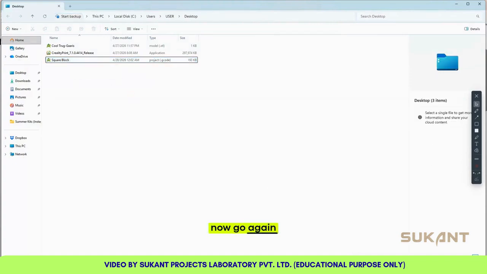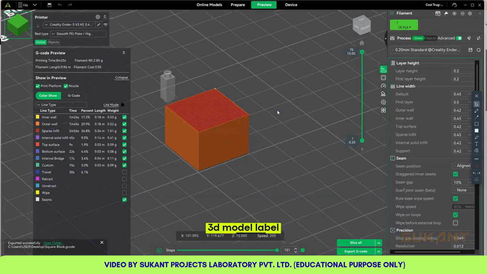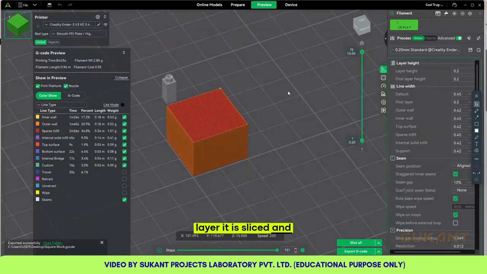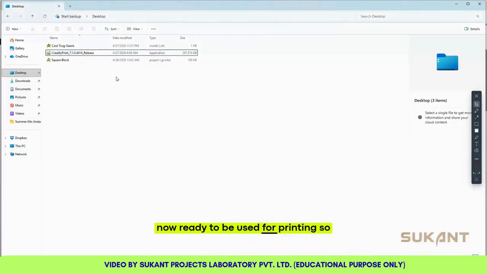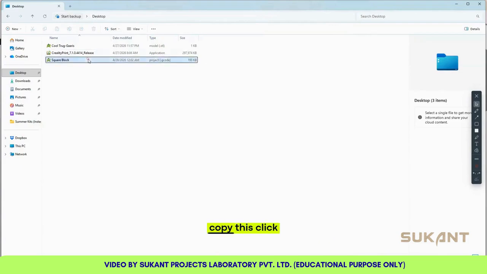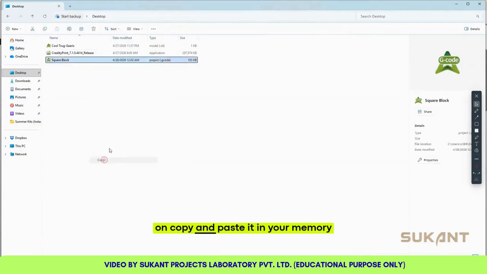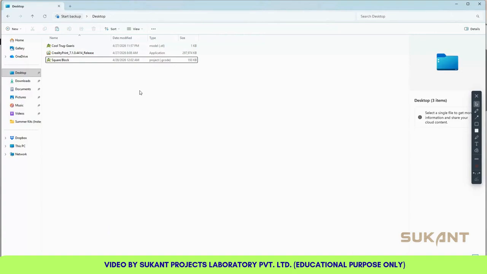So now go again, you can see your 3D model layer by layer, it is sliced and now ready to be used for printing. So copy this, click on copy and paste it in your memory card that is given along with the 3D printer.